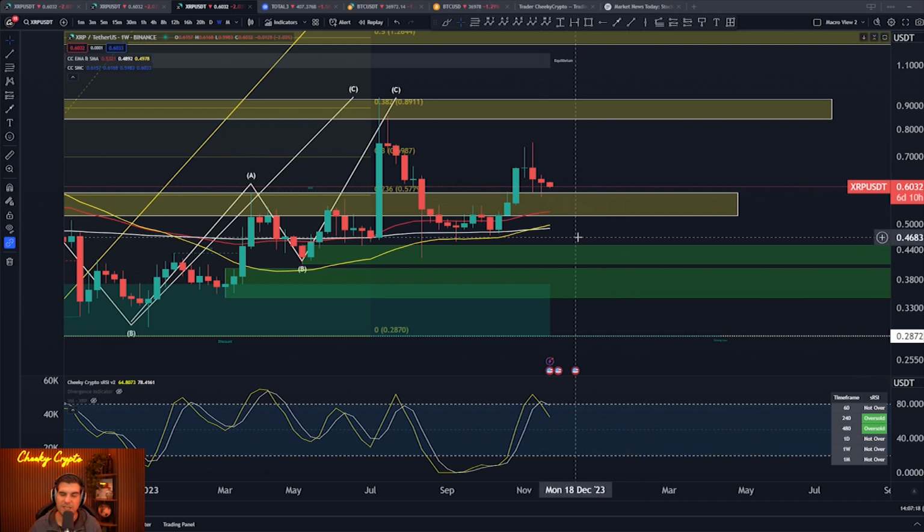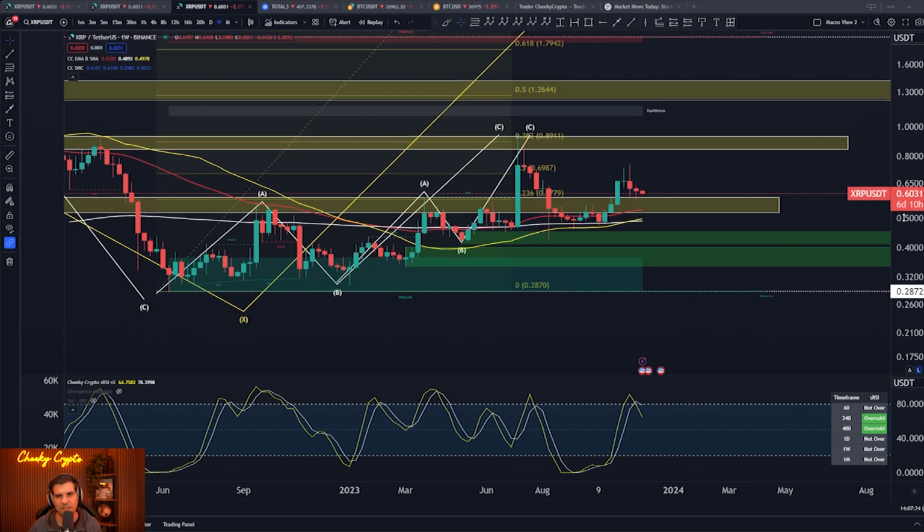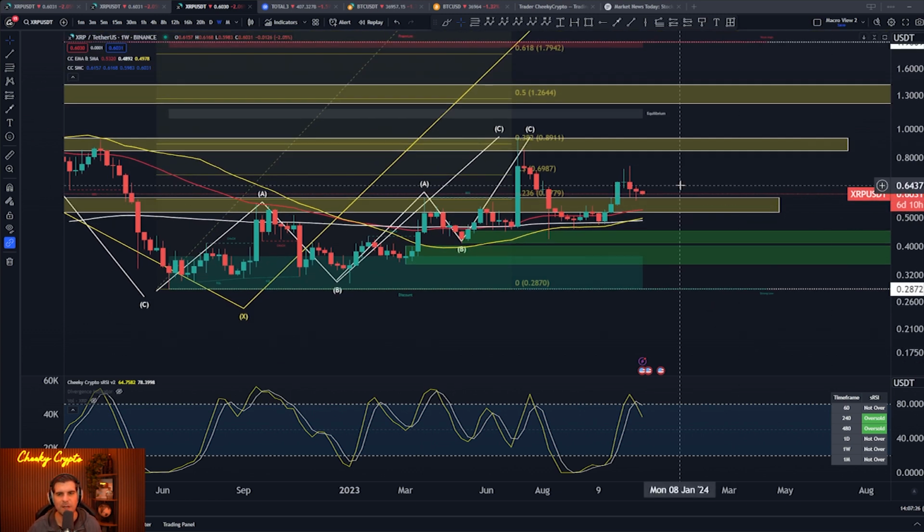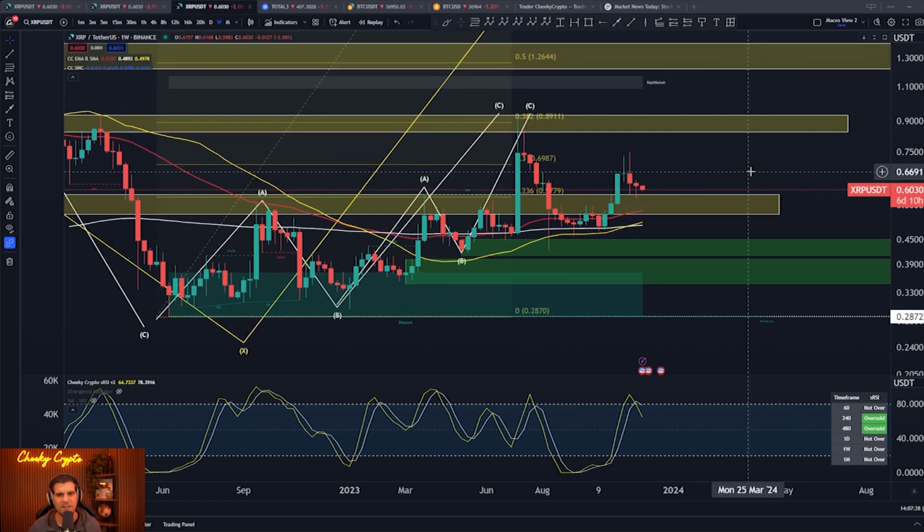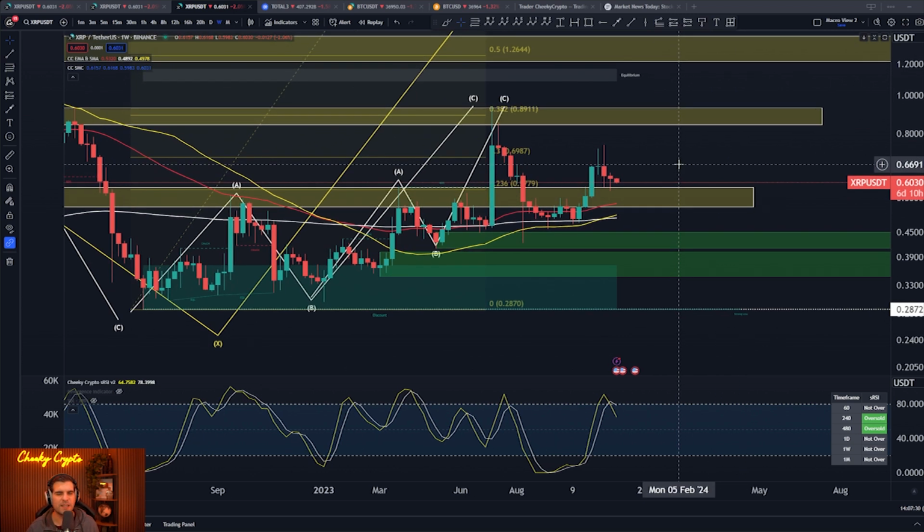As I said, 28 to 33 cent is the area of interest for me, and it is where I think the price action is likely to go over a significant period of time. We're talking weeks into months. We're not talking about that happening right away or anything like that. I do think we have progression upwards before we move on down.